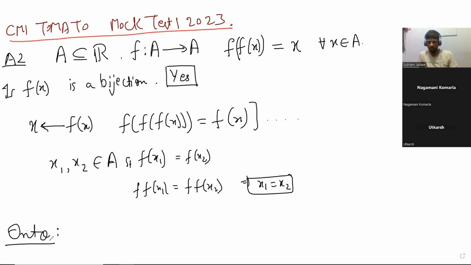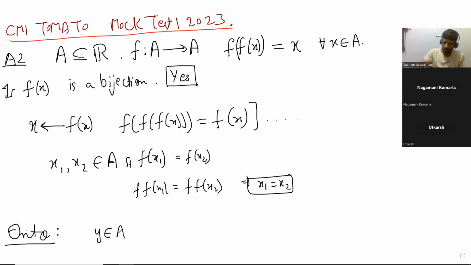Onto is actually also as easy. Utkarsh, do you see why it can be onto? Okay, so we can begin by just picking some random y belonging to A.